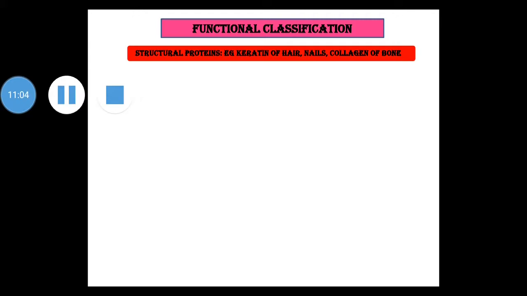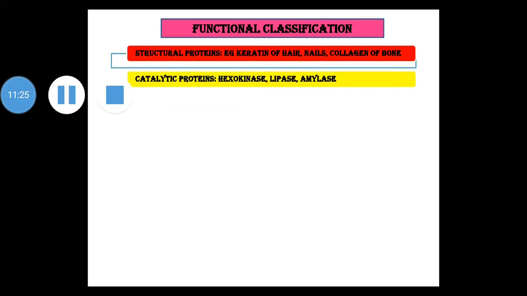Based on the functions they perform, proteins are classified into following groups with examples. First is structural proteins. These proteins are the components of tissue structures. Example is keratin of hair, nails, collagen of bone. Next is catalytic proteins.